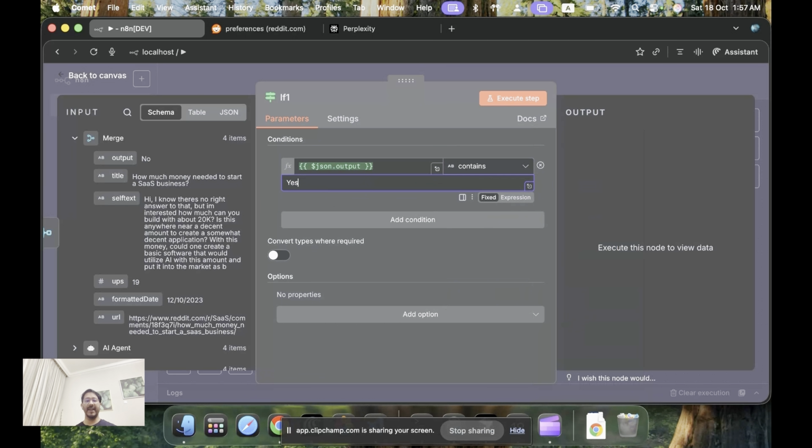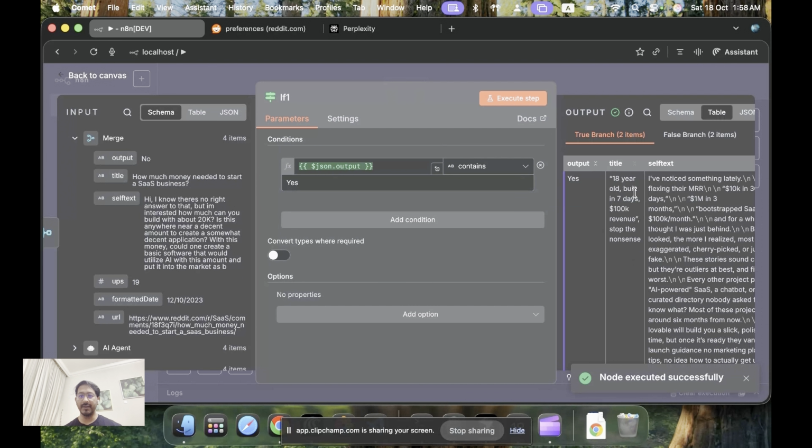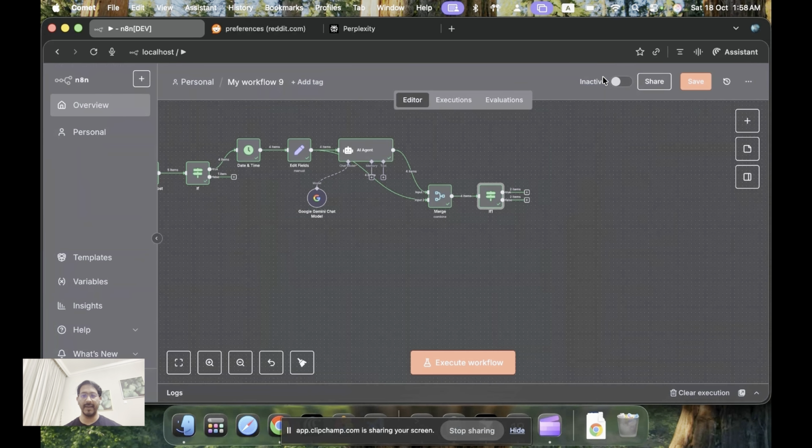So anything that has yes, that only moves to the next. And that's where we'll be taking for the next node, or the AI solution, where the topic is all about starting a business. So once we execute this step, we have only two outputs that are talking about starting a business or SaaS, right?